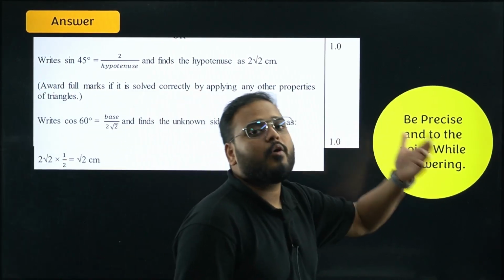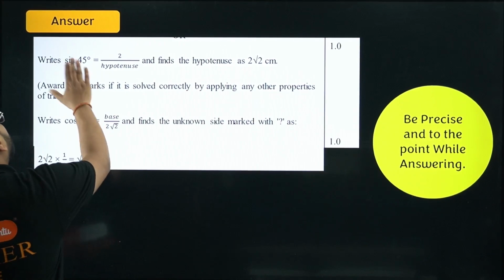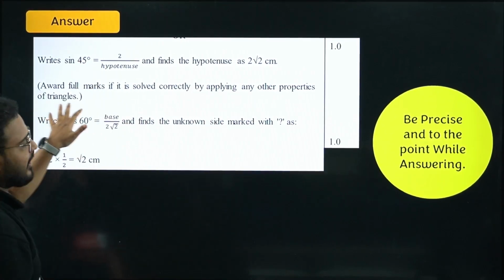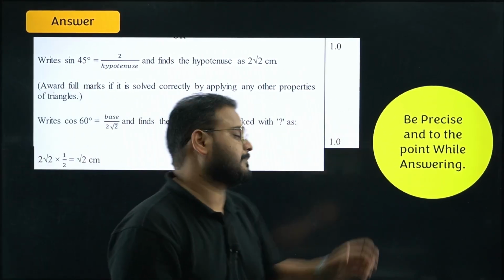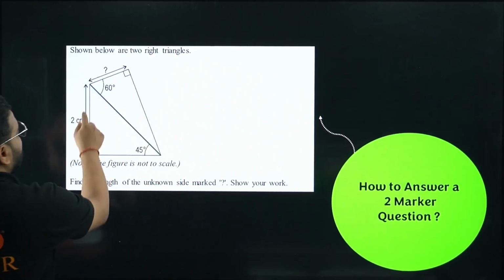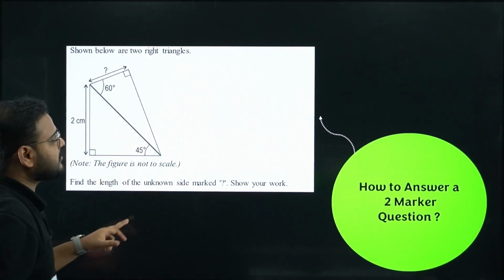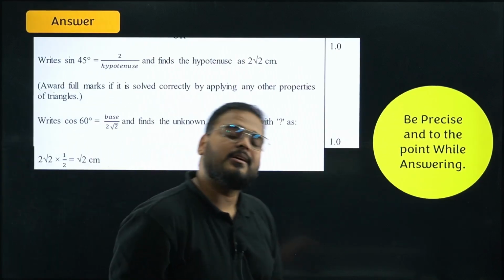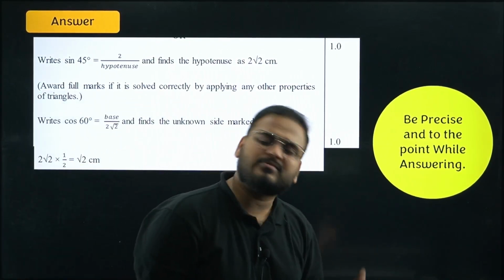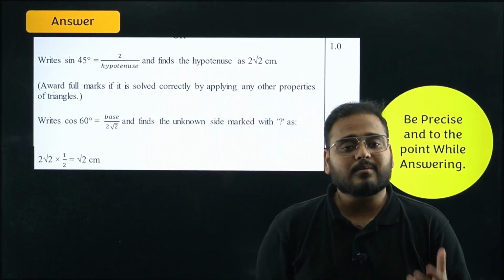For writing this part, award full marks if it is solved correctly by applying any of the properties. For example, over here, we have used sin 45, a trigonometric approach. But even if you use a different property of the triangle, like the Pythagoras theorem, it works. It is a 90 degree triangle, so I can use the Pythagoras theorem here, sir. Even that works. You'll get full marks there. But try to use the easier way, where the chance of making a mistake is least.